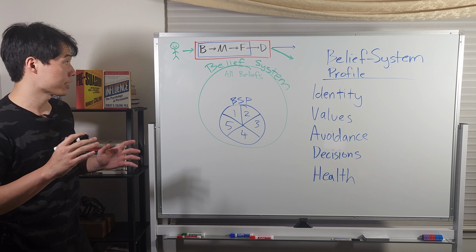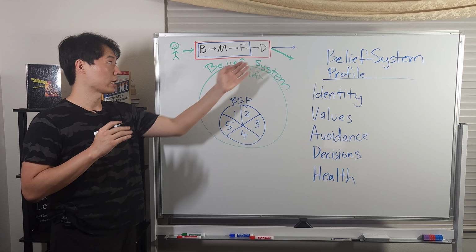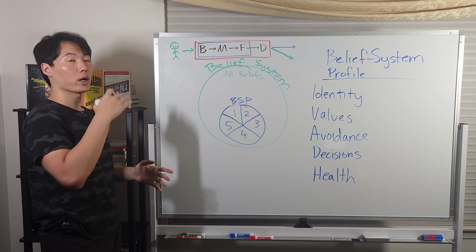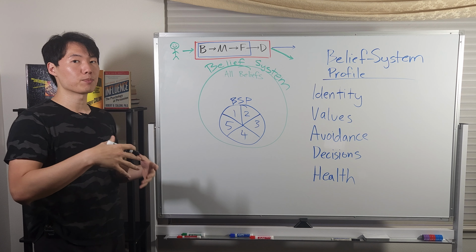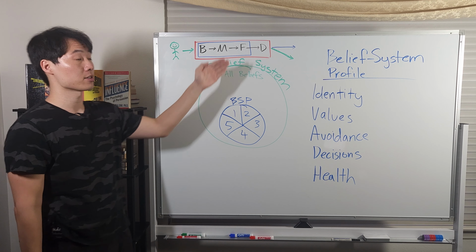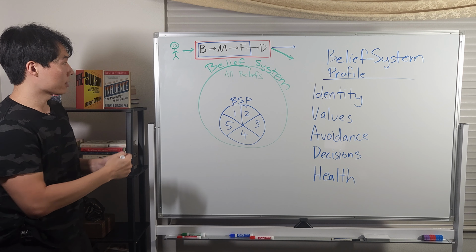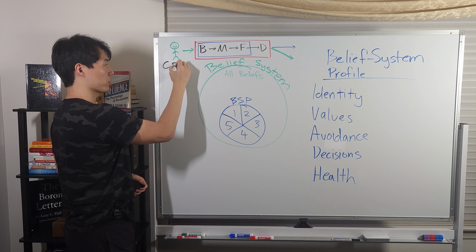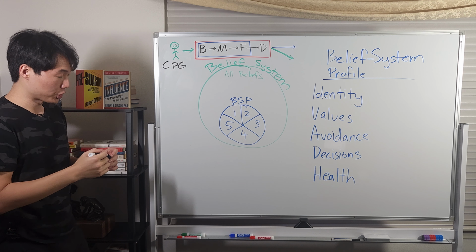All right, now that we've taken a look at the engine, let's go back to the person to figure out what kind of input, what does the input look like when it goes into the system? What should it look like for us to get a consistent result? Let's call this group our core patient group, our CPG.